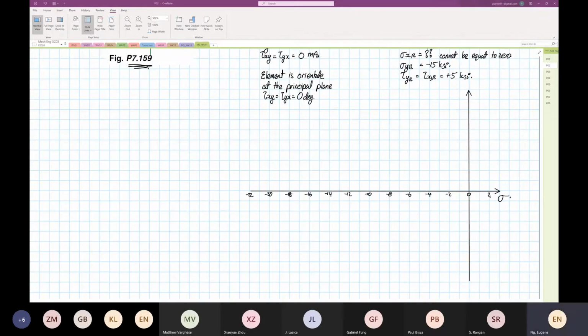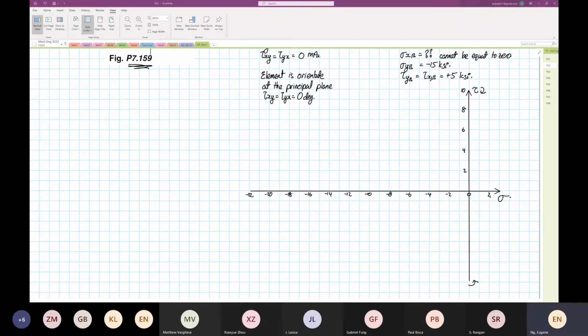For our shearing stress, element rotate clockwise at the top, element rotate anti-clockwise at the bottom. So we have 2, 4, 6, 8, 10.